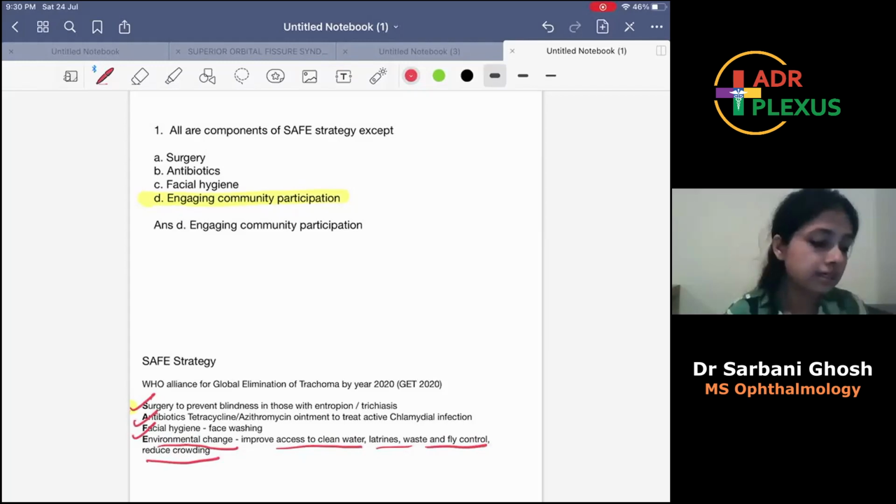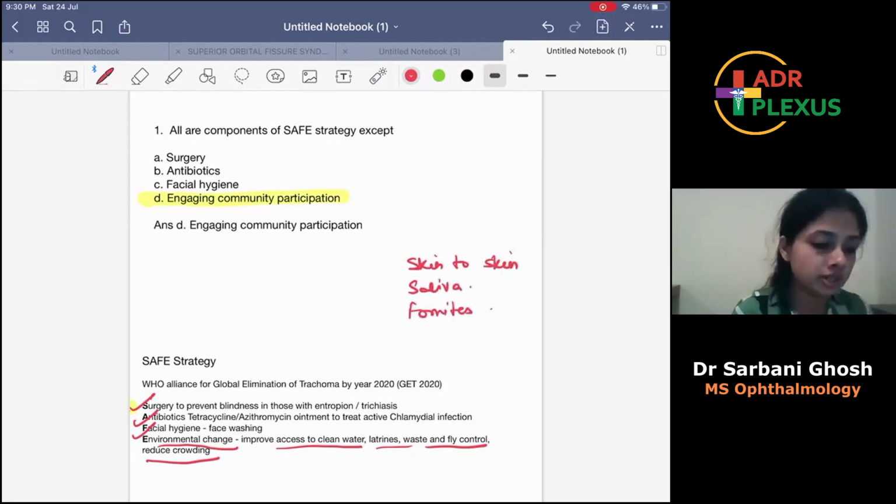This environmental change means reduce crowding so that there is less chance of transmission from one person to another. How does trachoma transmit? Trachoma transmits by skin to skin contact, or through saliva, or it may be through fomites. So all this transmission can be reduced by environmental change, which is the primordial prevention.